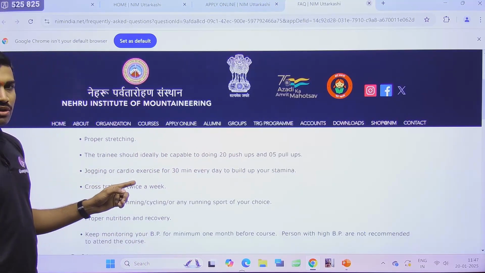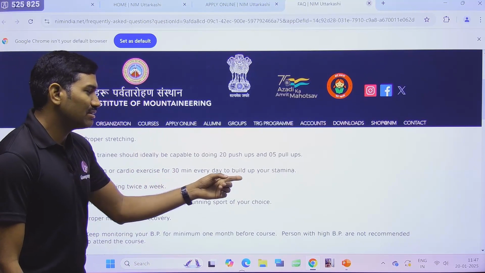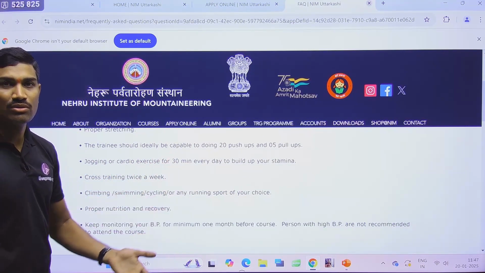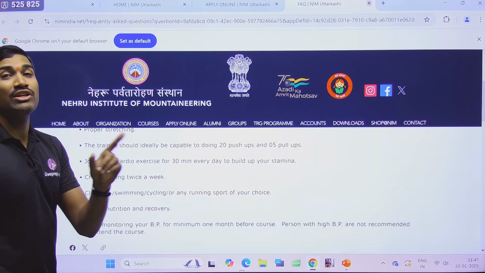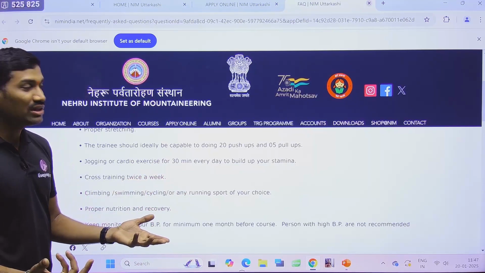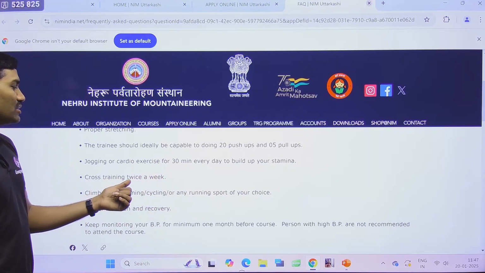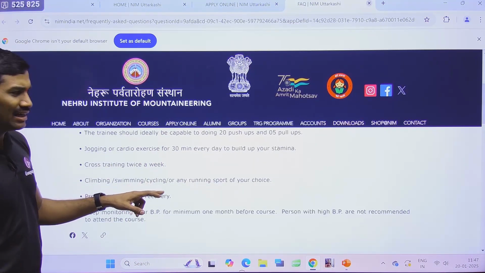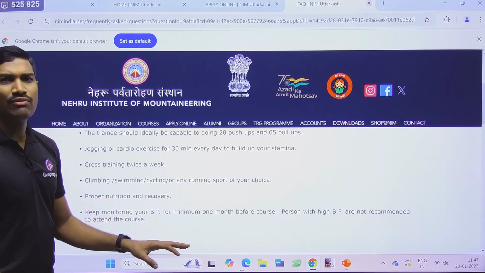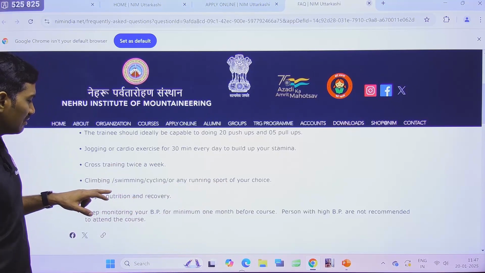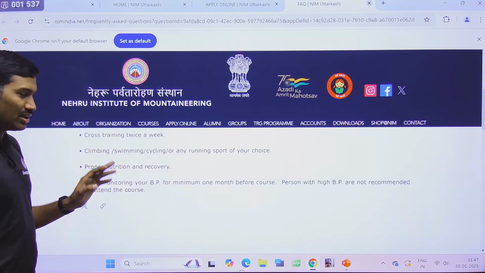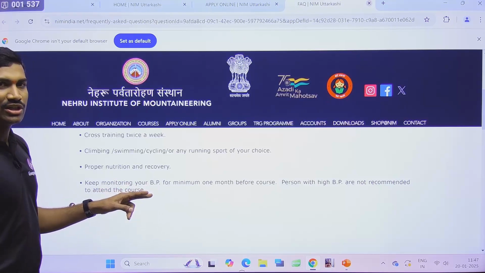Next one, jogging or cardio exercise for 30 minutes every day to build up your stamina, because stamina is very important to go on the mountain. For hours together we need to walk, so you need great stamina. Next one, cross training twice a week. And next one, climbing, swimming, cycling, or any other running sport, or any of your choice. Do these, they will give good strength, okay. Next one, proper nutrition and recovery are required, and also keep monitoring your BP.